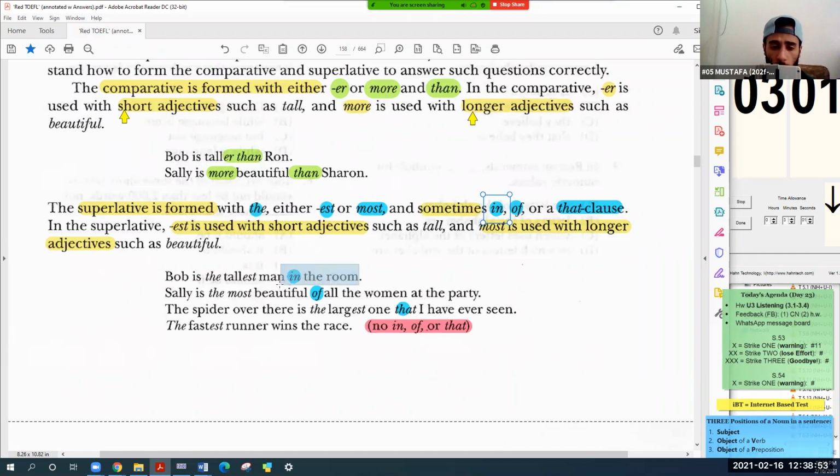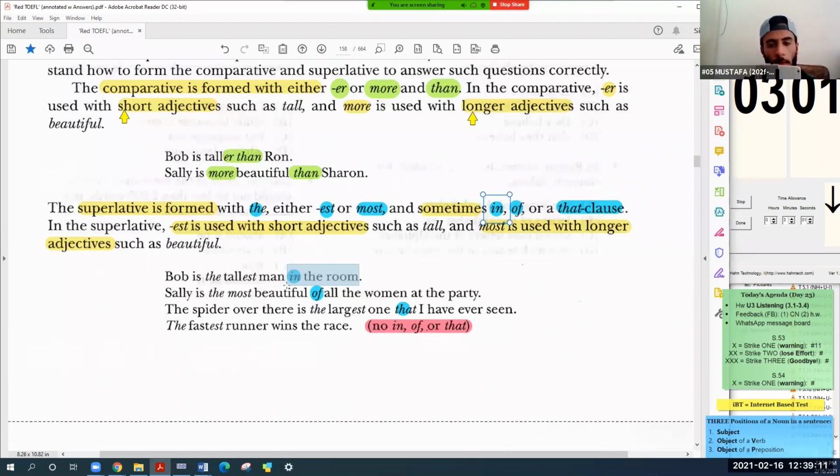Now, do we always add this to the superlative? Do we always add it? No. In or of. Why should we add it though? Why should we add this?